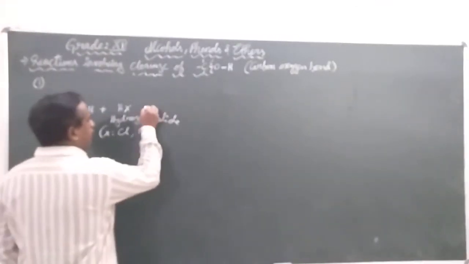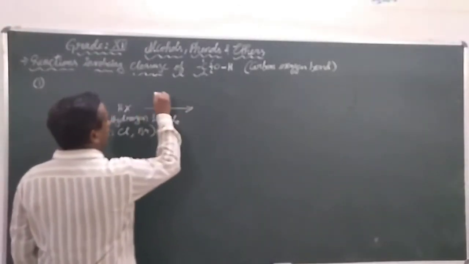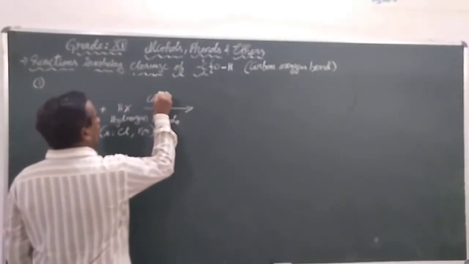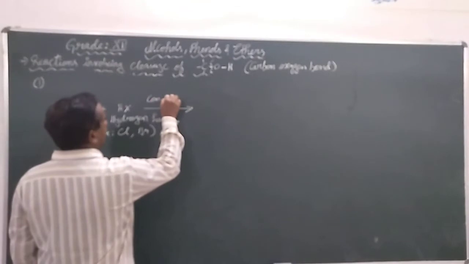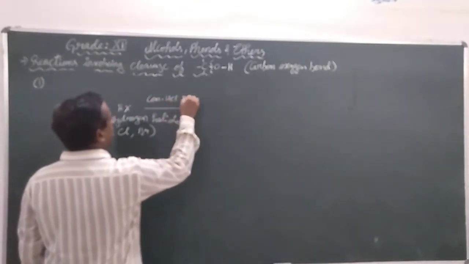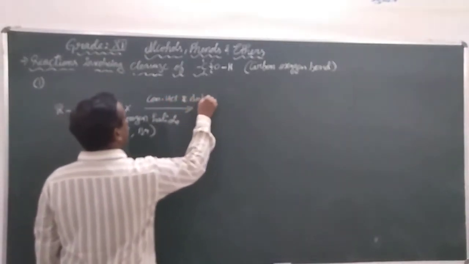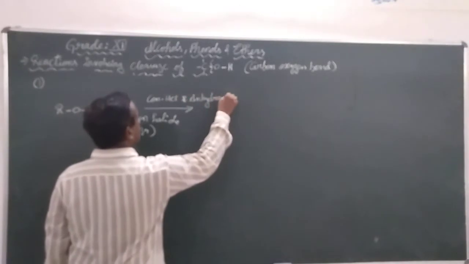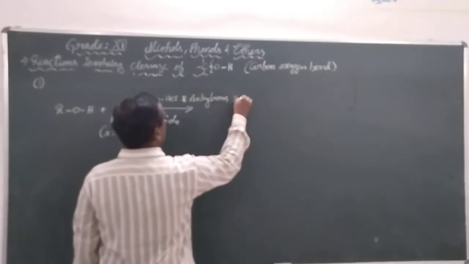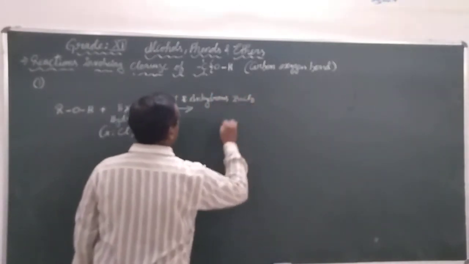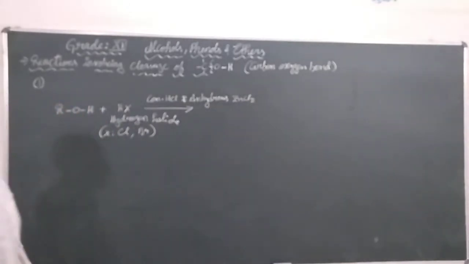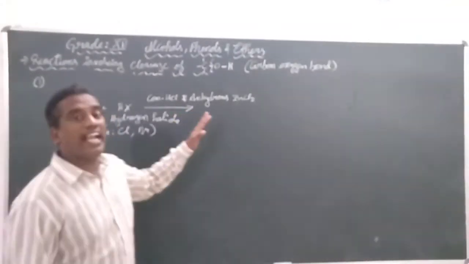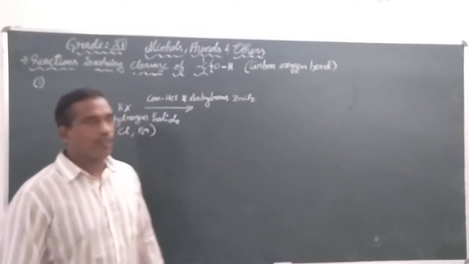They are reacted with concentrated HCl and anhydrous ZnCl2.